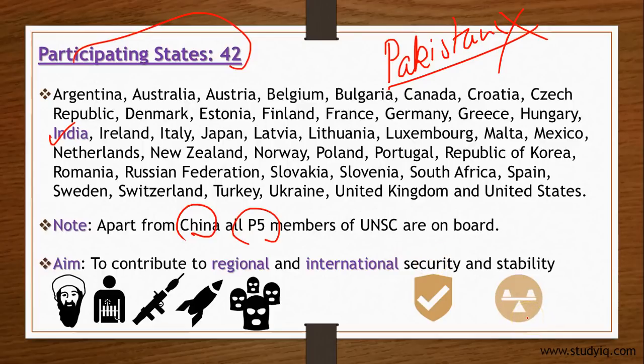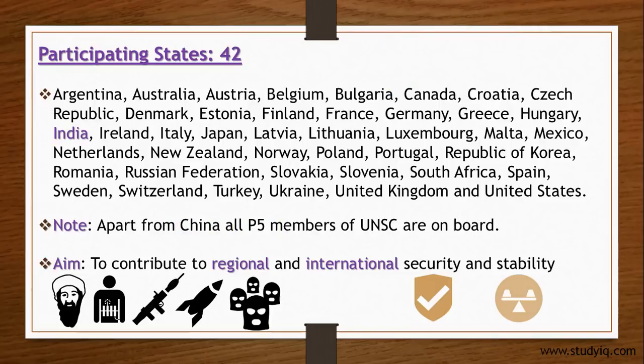Now, the main aim of this Wassenaar Arrangement is to ensure that security and stability around the world is maintained, and it also looks after regional as well as international security and stability. And the second goal, one of the most important in today's era, because at present there are two things that are creating a threat for humanity.